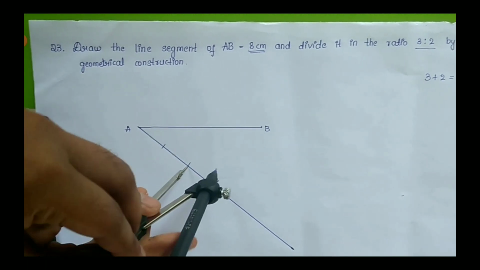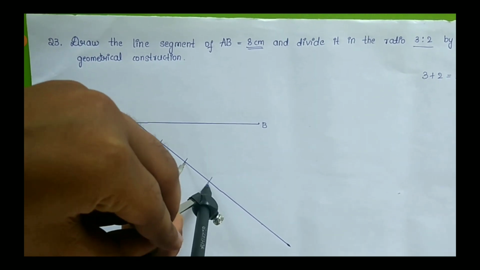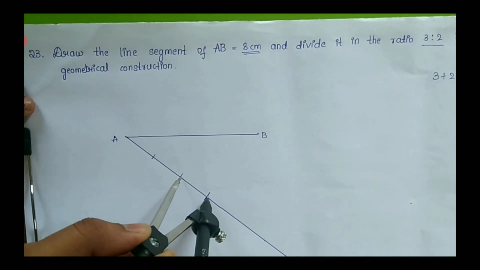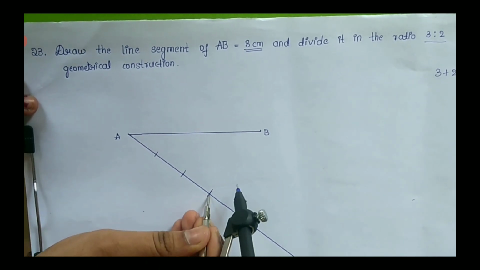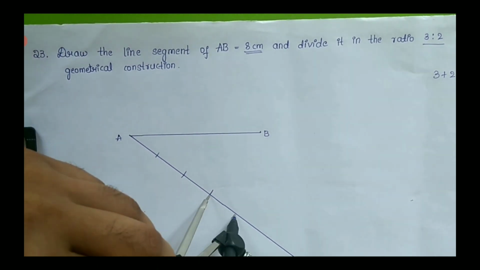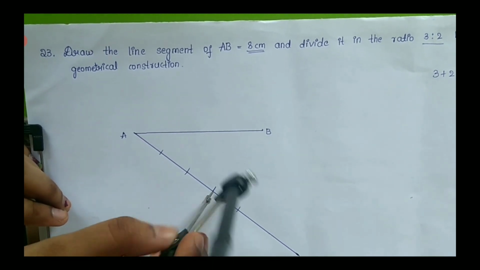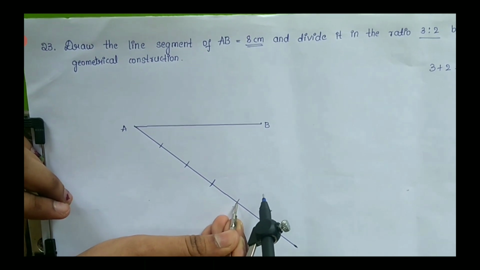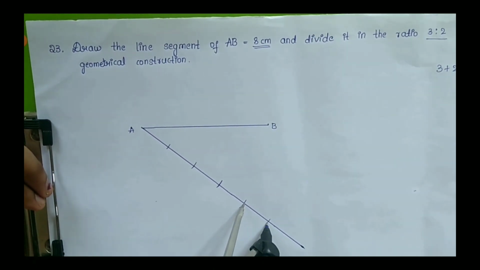Try to have the 5 equal parts on the second line you have drawn. This is the third part and this is the fourth part. And next, the fifth part.